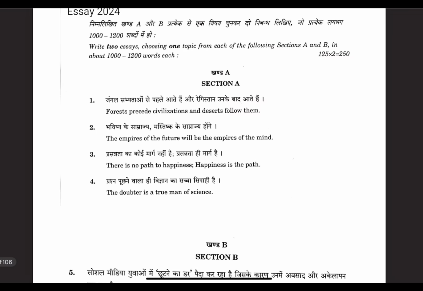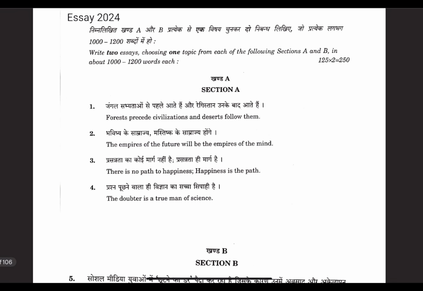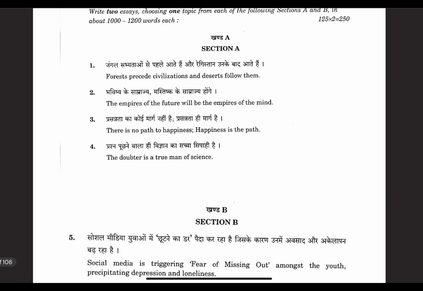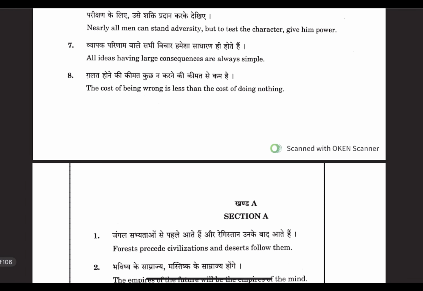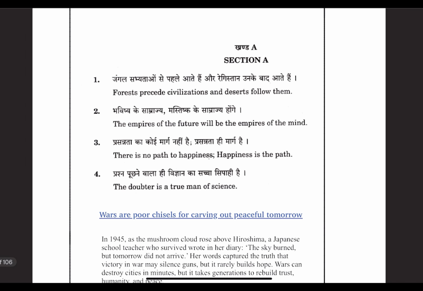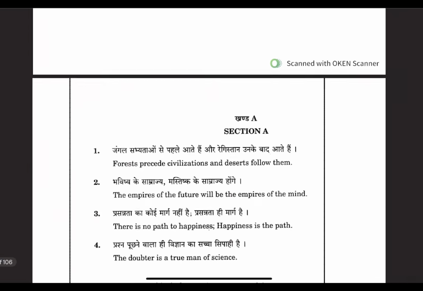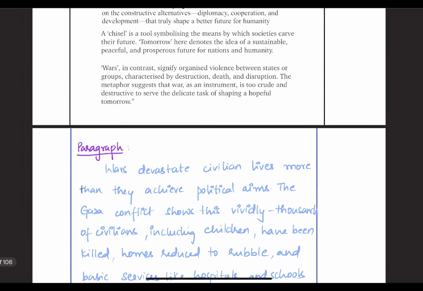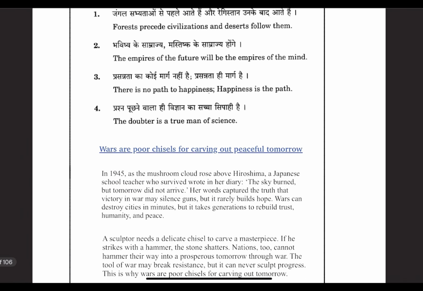So in the main examination, you will be given a paper where the overall question paper is given. Apart from that, the booklet which is attached will again have the questions in section A, leaving 6 pages behind it, and again section B starts, leaving 6 pages behind it for writing the essay. Here this is the 2024 paper section A. So now we can actually start going into the essay.